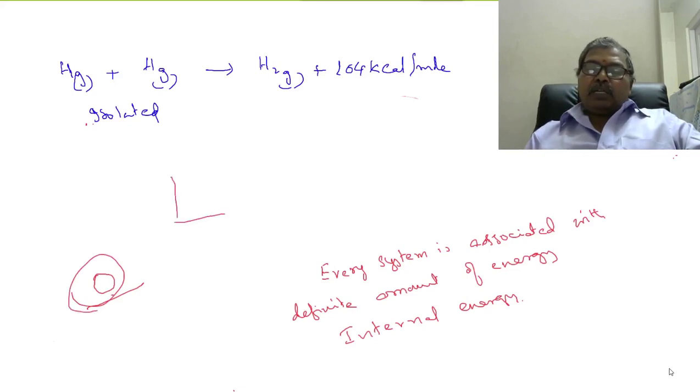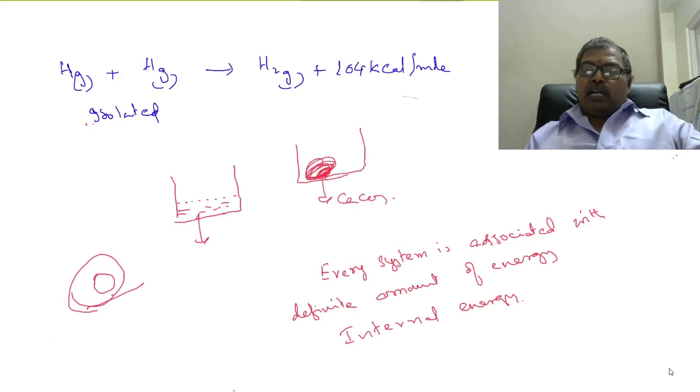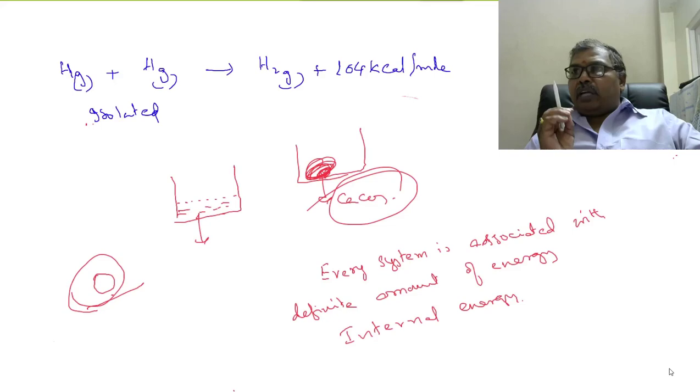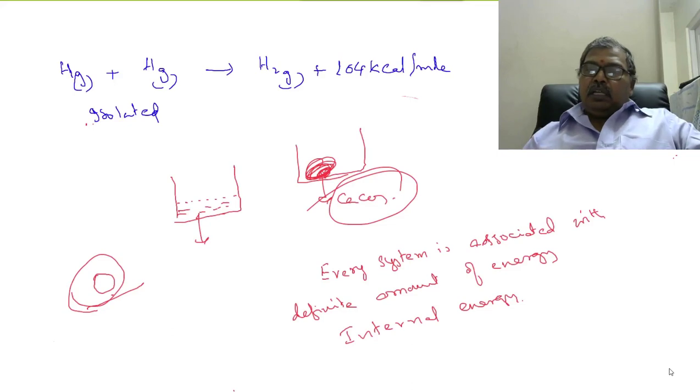Similarly, in the glass beaker, water has some energy that is called internal energy. Consider calcium carbonate, CaCO3, it has some energy. So every system is associated with a different amount of energy, called internal energy. In the case of chemicals, every chemical substance is associated with a different amount of energy called internal energy. Right.